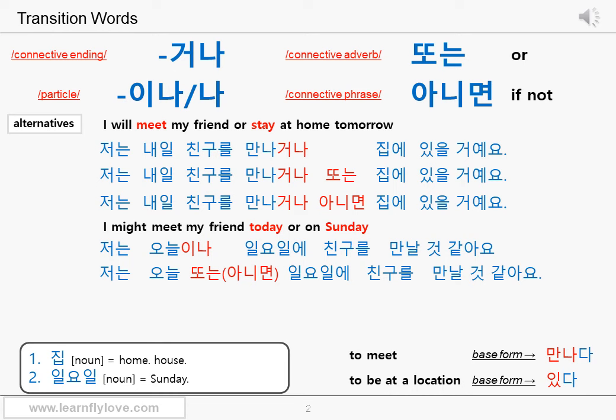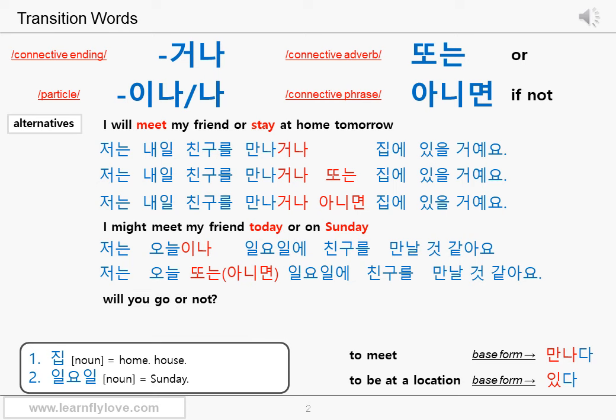Then what's the difference? 또는 sounds stronger and slightly more formal to me. That's it. You can even use 이나 나 and 또는 or 아니면 together. No problem. 저는 오늘이나 또는 일요일에 친구를 만날 것 같아요. 저는 오늘이나 아니면 일요일에 친구를 만날 것 같아요.